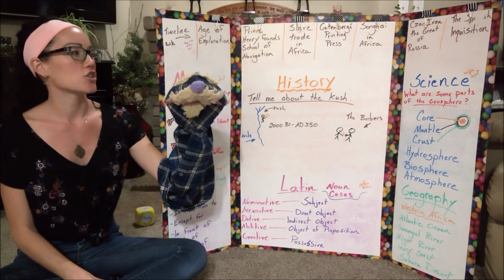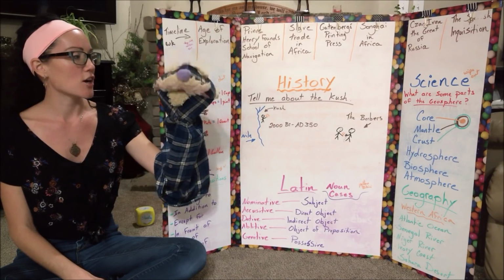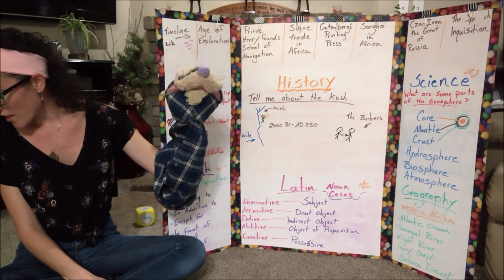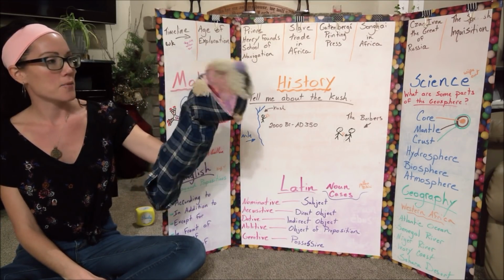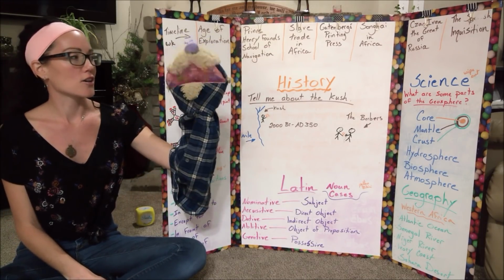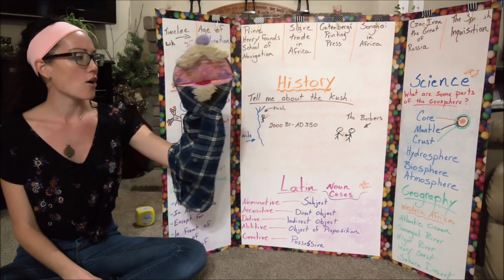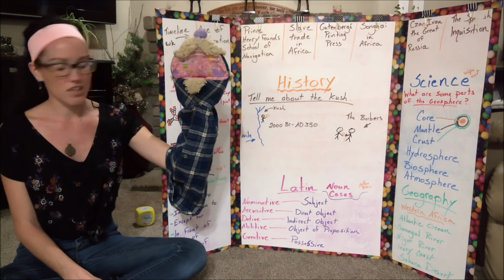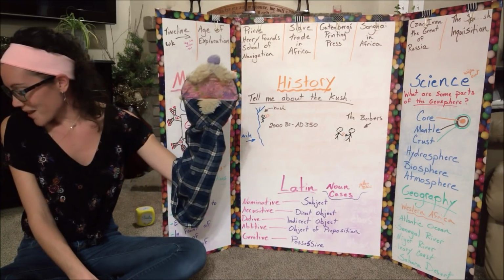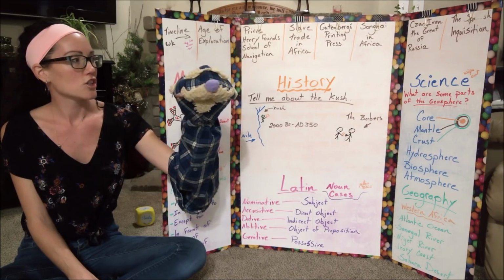Some parts of the geosphere are core, mantle, crust, hydrosphere, biosphere, atmosphere, make up the earth and atmosphere. Geosphere!